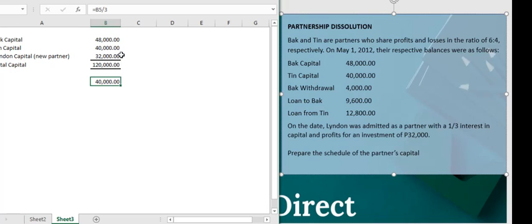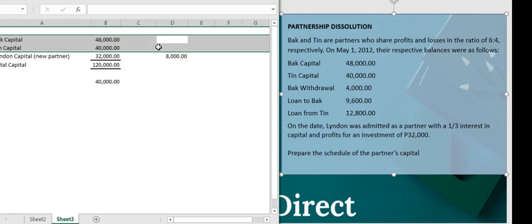So what will happen to the 8,000, which is lower than what Lyndon will be entitled to? This 8,000 will be a bonus to the new partner. So this 8,000 will be added to Lyndon, and this will be a deduction to the old partners. So how are we going to distribute this one?